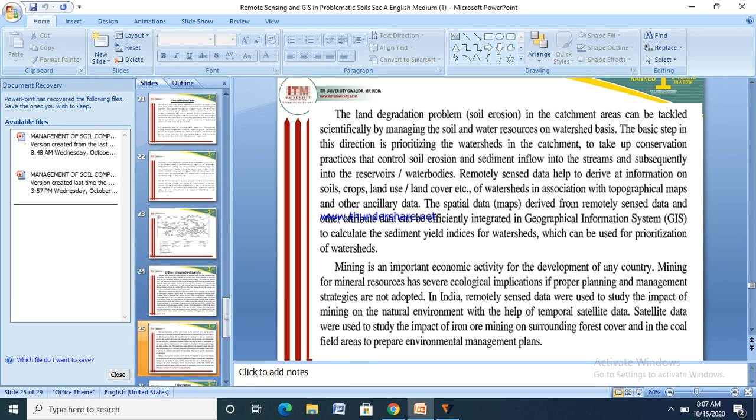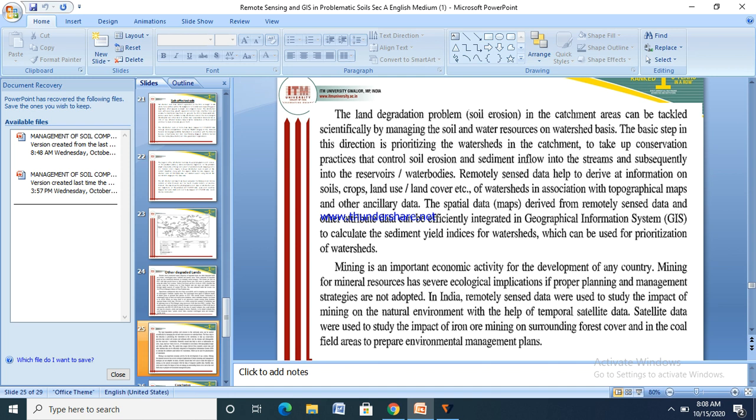The land degradation problem can be solved. The issues in the catchment areas can be tackled scientifically by managing the soil and water resources on a watershed basis. The basic step is the delineation of the watershed in the catchment to take up conservation measures that control soil erosion and sediment flow into the stream and subsequently into the reservoir.